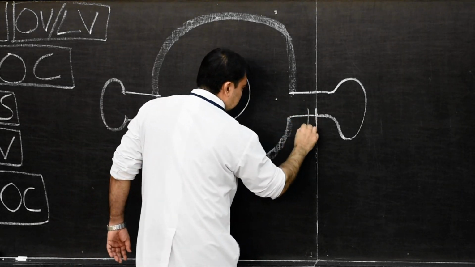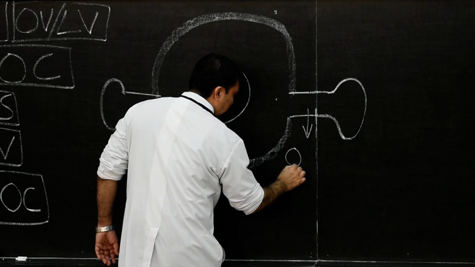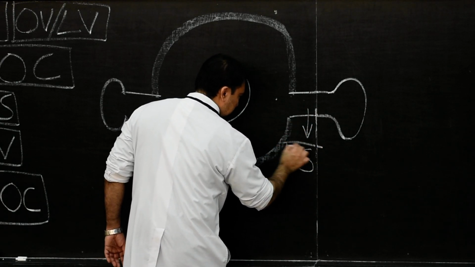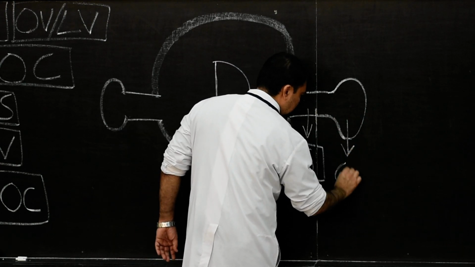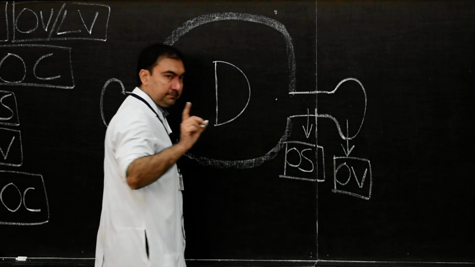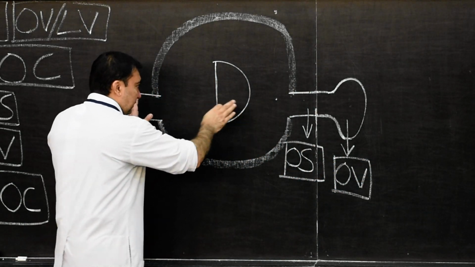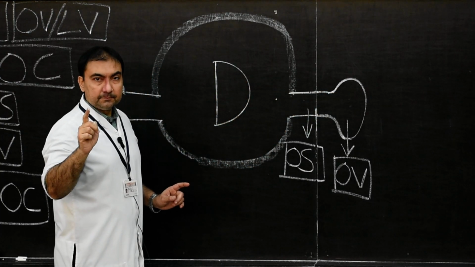Please note down here, this portion, narrow portion which is attached, that is called optic stalk. And this portion which is expanded will be known as optic vesicle. Very simple. Lateral diverticula, lateral outgrowth. Please note this point.